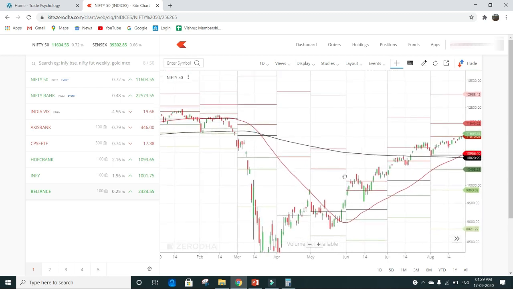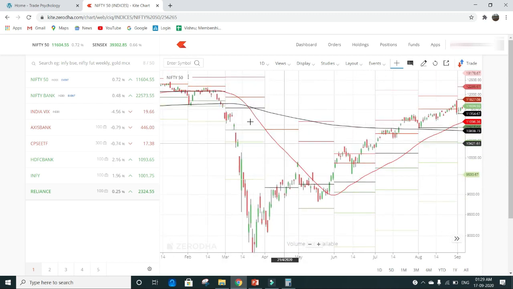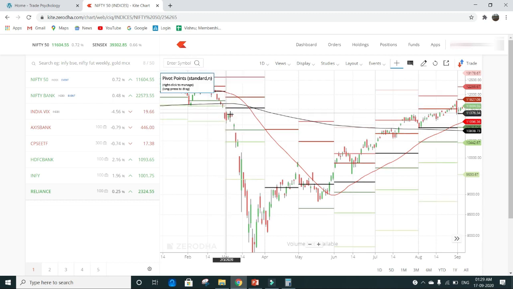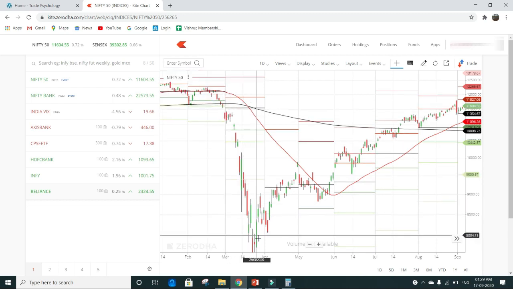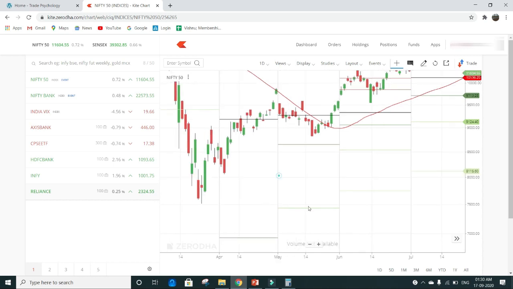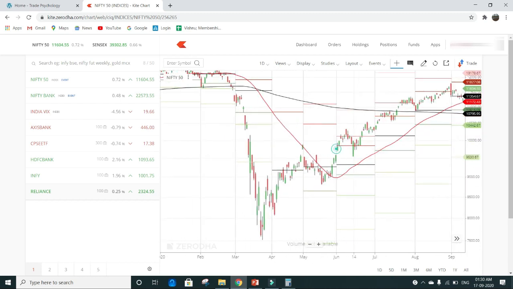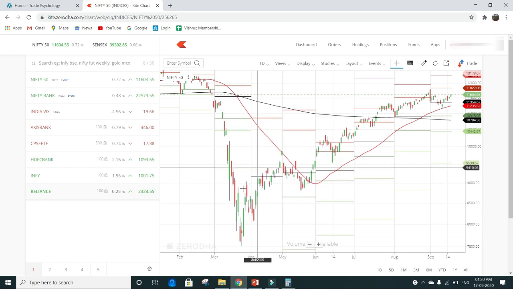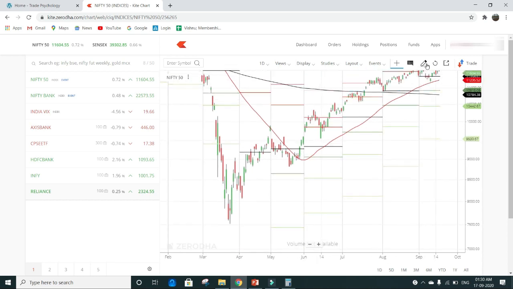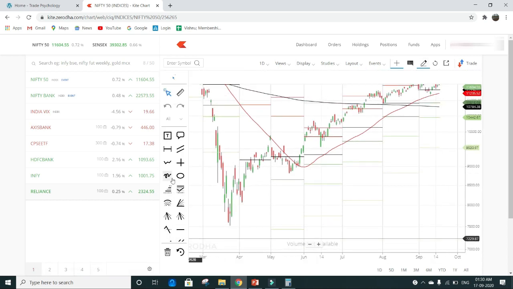As you can see, during the month of March, due to the pandemic, there was a huge crash in the market. After this, you can see a consolidation formation. In the month of April, there was consolidation, and we could see that the market has bounced from the lows and is creating higher lows. Let me draw a trend line and explain how to identify the trend of the market.